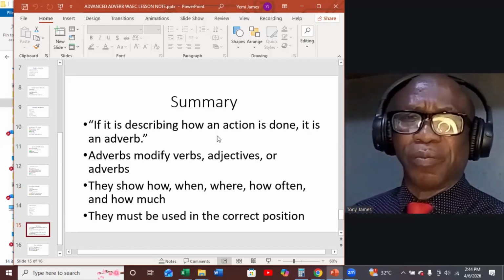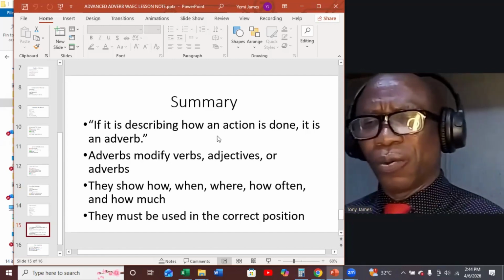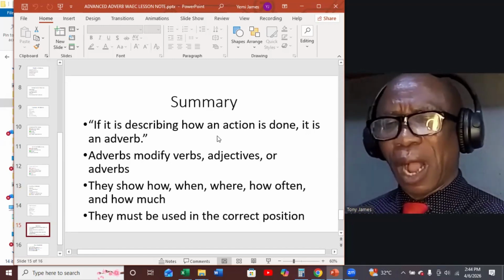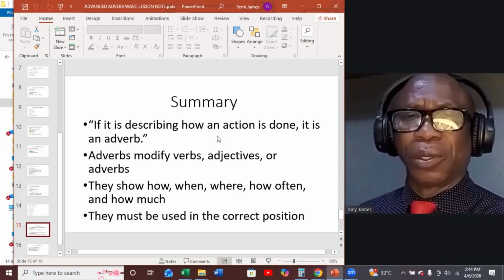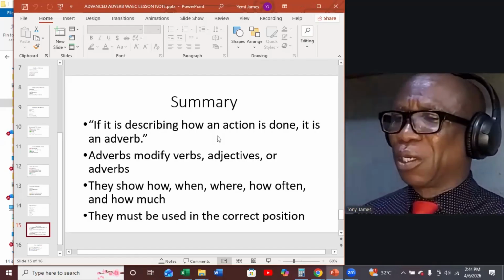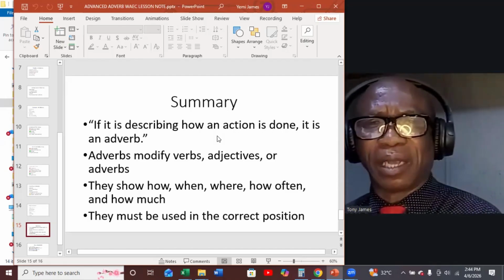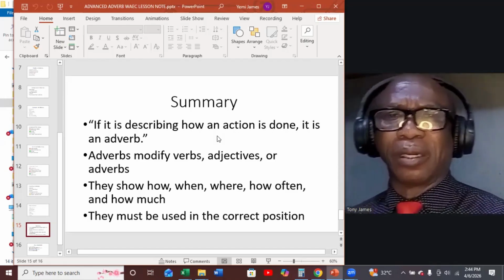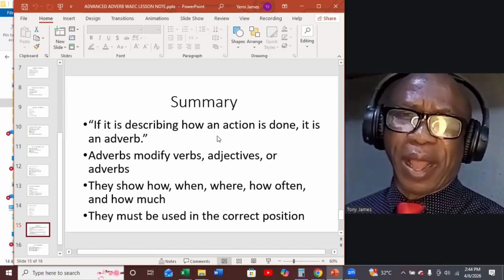So we must summarize to say that there are adverbs that show how, when, where, how often, or how much. We must learn as students of English to use adverbs correctly in sentences to avoid the issue of dangling modifiers.